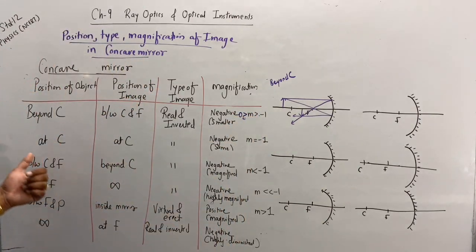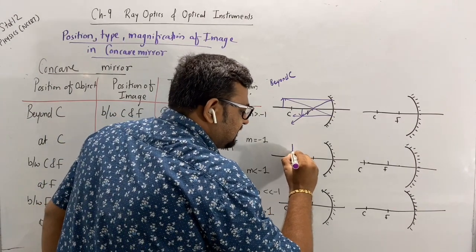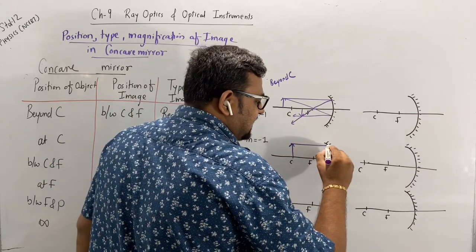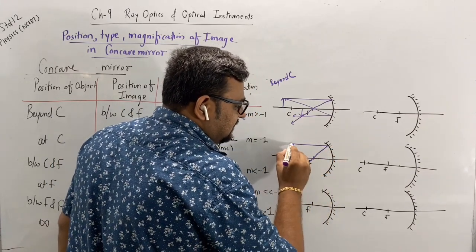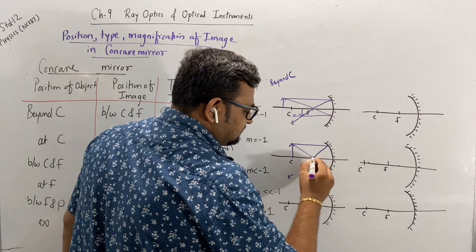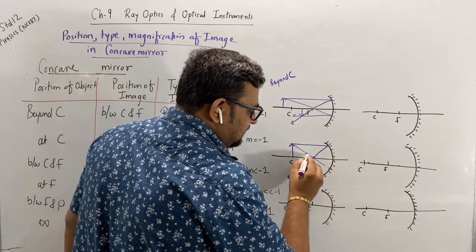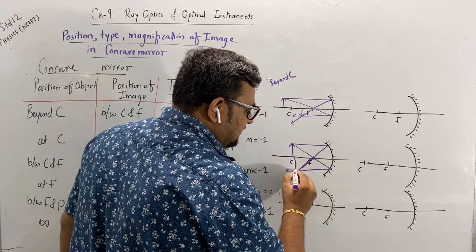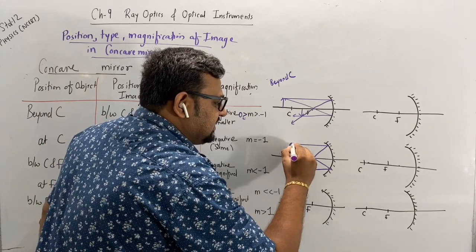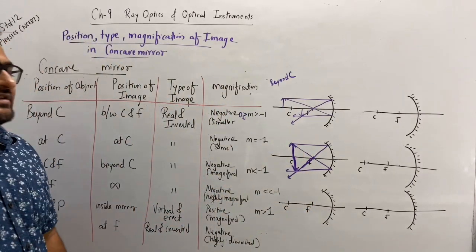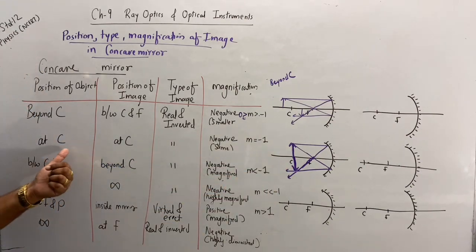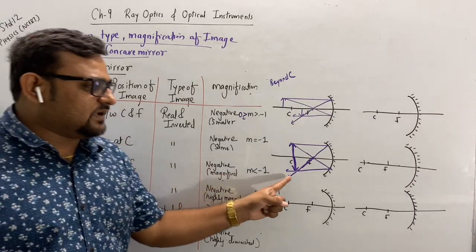Okay, second case, at C. Let's place the object at C. Parallel ray passes through focus, and a ray passing through focus goes parallel. So the object is placed at C and the image is formed at C. There is just a slight error in the diagram. When the object is placed at C, the image is formed at C.